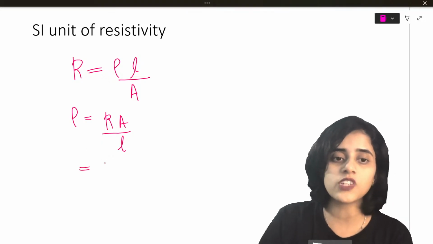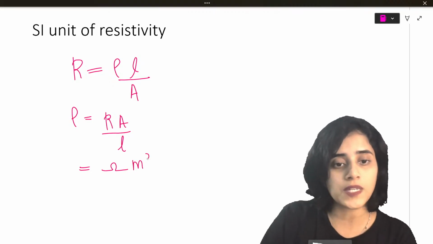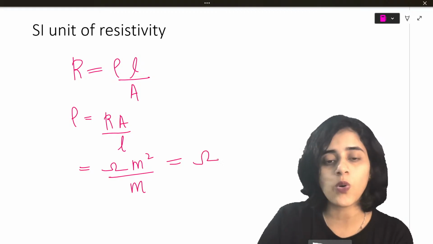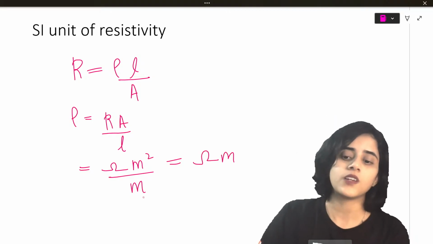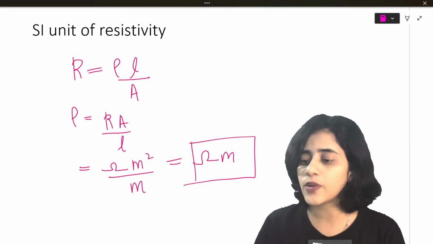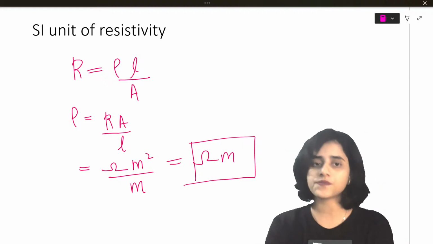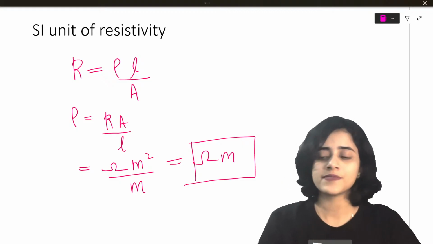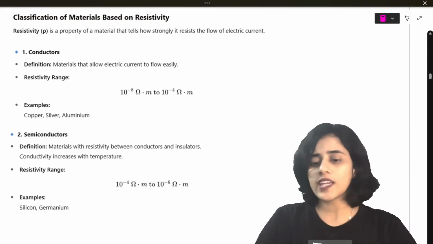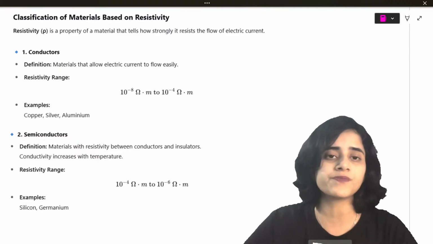So now let's write down the units. The unit for resistance is ohm. The unit for area is meter square. The unit for length is meters. So this becomes ohm meter. So this is the SI unit of resistivity. The SI unit of resistivity is ohm meter. Okay. Now we can classify, as I said, resistivity is something that depends on the nature of